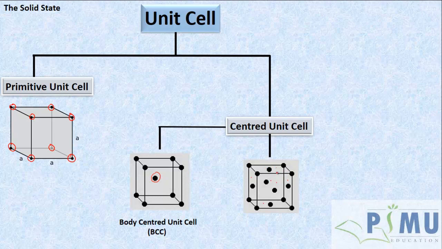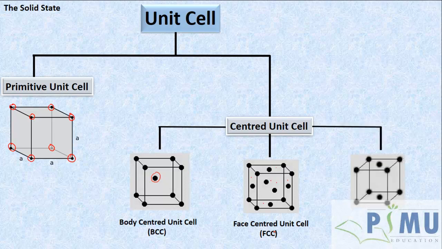So, if the particles are present at each face in addition to the corners, then that unit cell is called a face-centered unit cell or FCC. The third one is, the particles may be present at only 2 faces in addition to the particles present at corners. Then such types of unit cells are called end-centered unit cells.